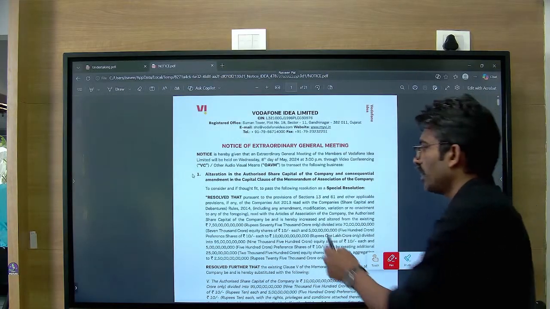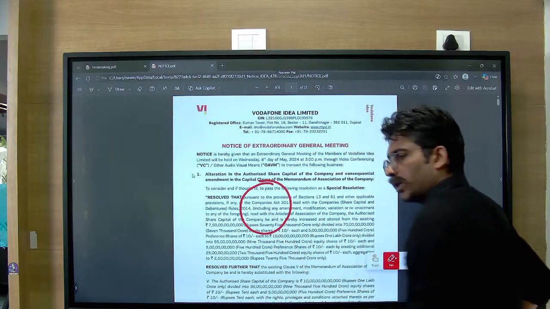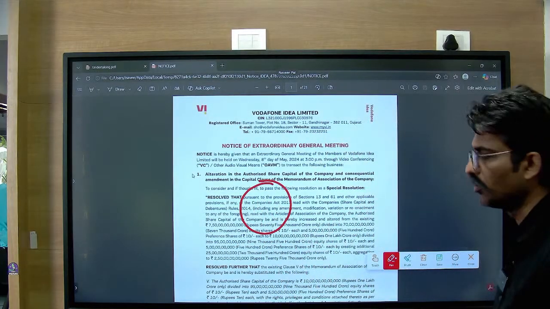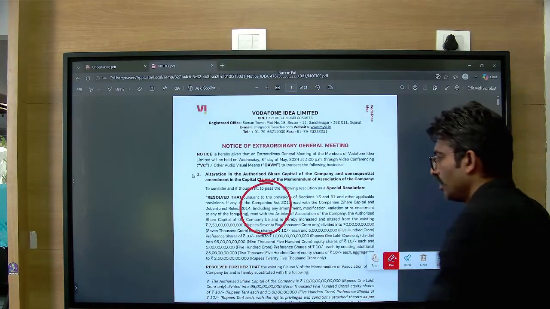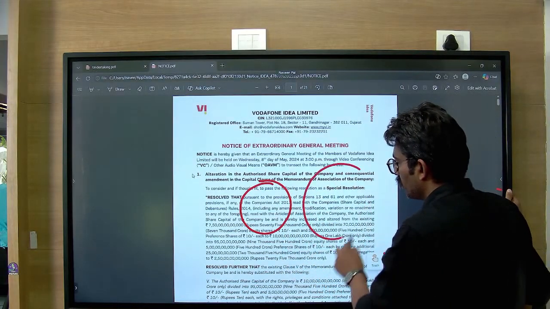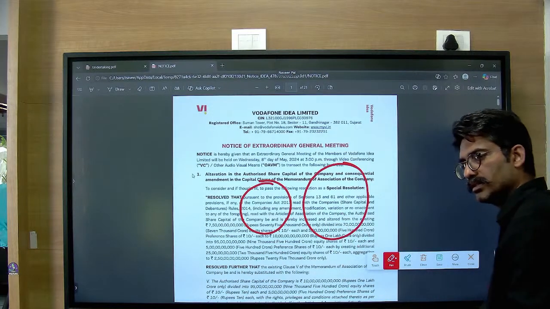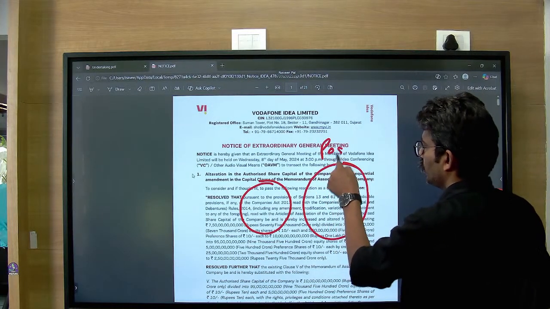How will you raise funds if your articles of association and MOA say that you can raise only this much, but you are going for a preferential allotment, and post the fundraise, this is post and this is pre.